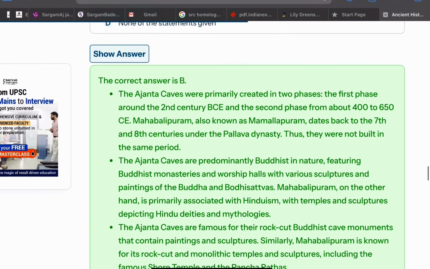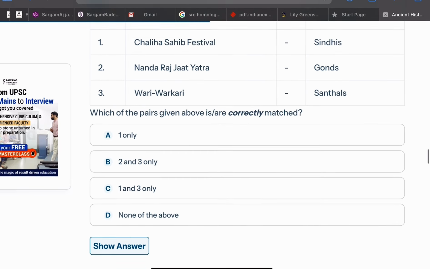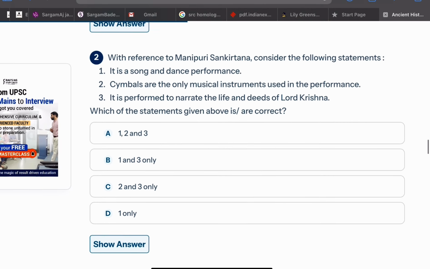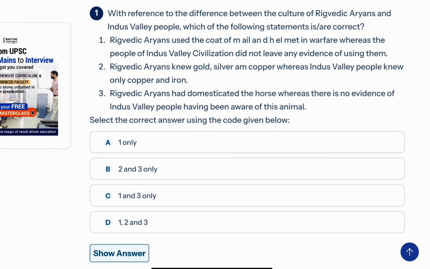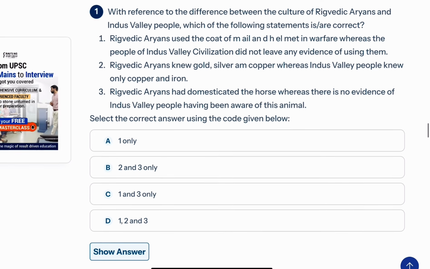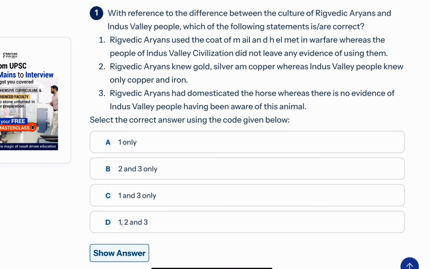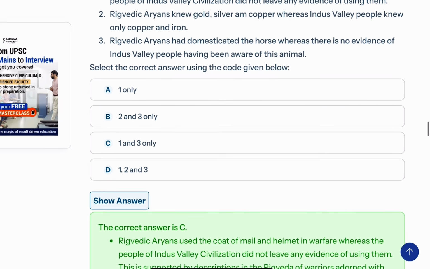Now coming to year 2017, there were six questions that have been asked from ancient India. First question is this: with reference to the difference between the culture of Rigvedic Aryans and Indus Valley people, which of the following statements is or are correct? Rigvedic Aryans used the coat of mail and helmet in warfare, whereas the people of Indus Valley civilization did not leave any evidence of using them. Rigvedic Aryans knew gold, silver, and copper, whereas Indus Valley people knew only copper and iron. Rigvedic Aryans had domesticated the horse, whereas there is no evidence of Indus Valley people having been aware of this animal. So the correct answer is C, 1 and 3 only.